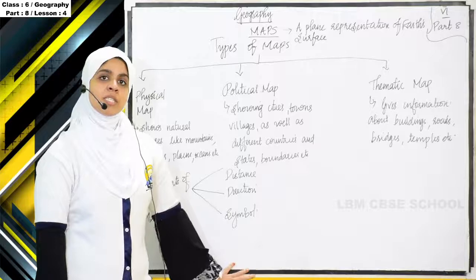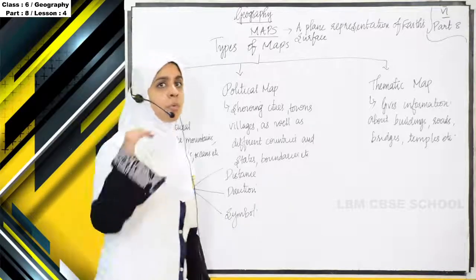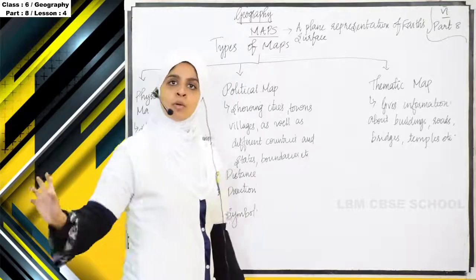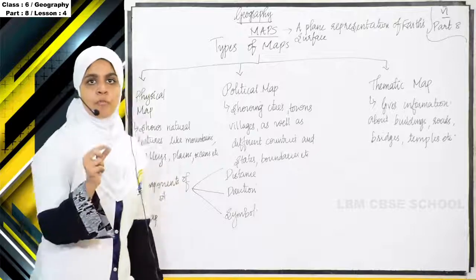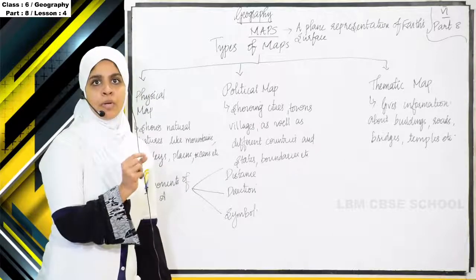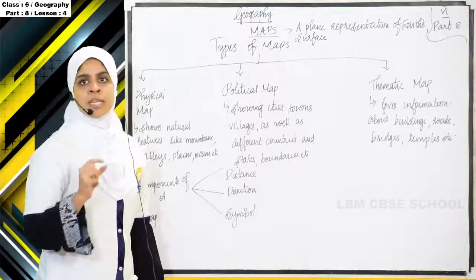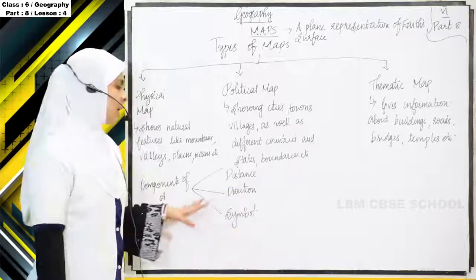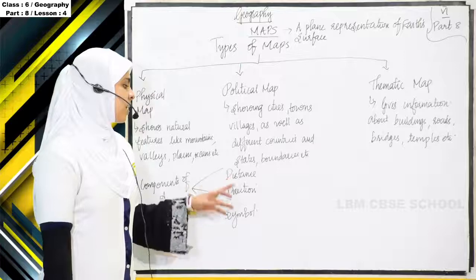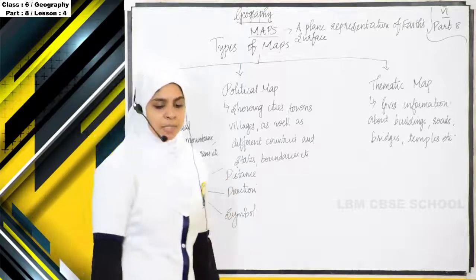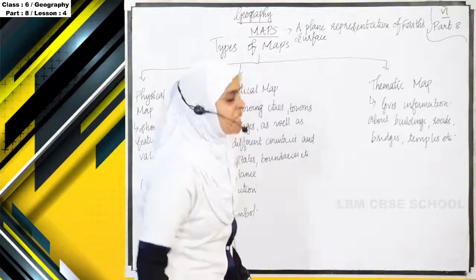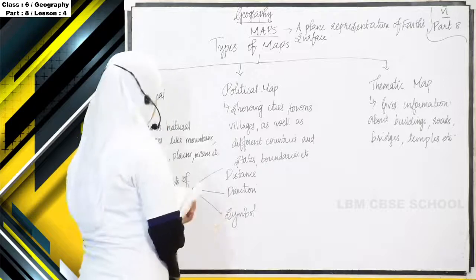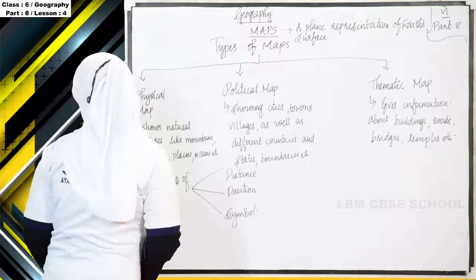Why are we using symbol? Because see, we want to show a mountain. So can we draw a complete mountain in a map? No. So we have to opt a symbol for mountain, valleys, roads, etc. Right. So these are the components of a map. So what are the components of a map? Distance, direction and symbol. So first we will study about direction.